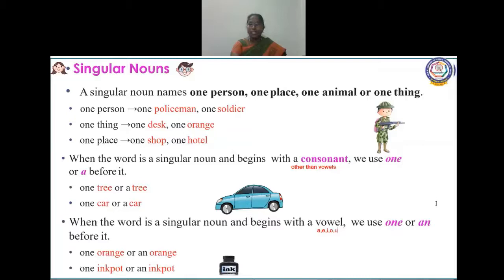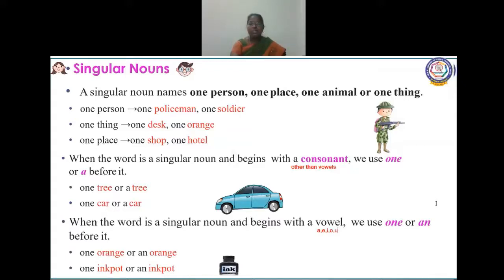But when the word is a singular noun and it begins with a vowel, we use one or an before it. For example, orange. Orange, what sound is that? Vowel sound, no? Orange. Ink pot. What letter are you saying? Ink, ink. Vowel sound, no?